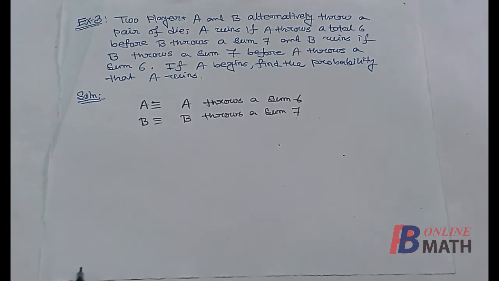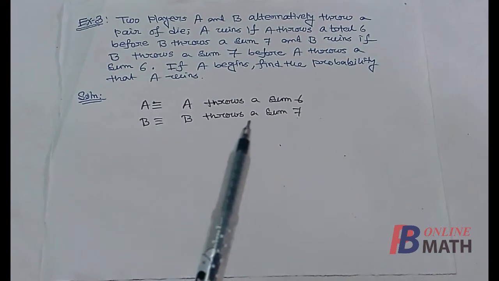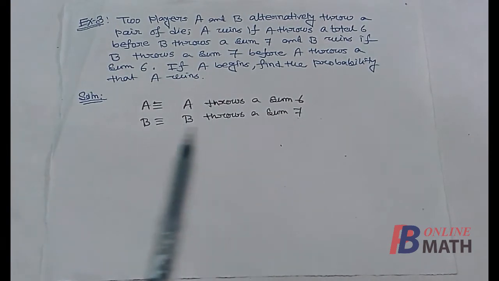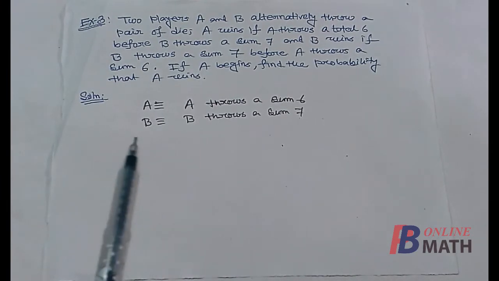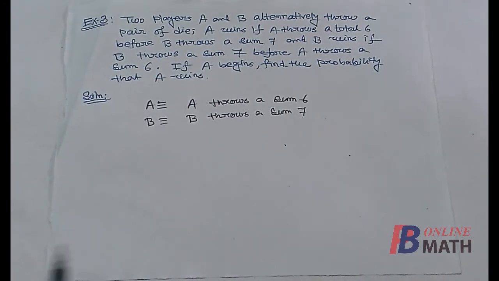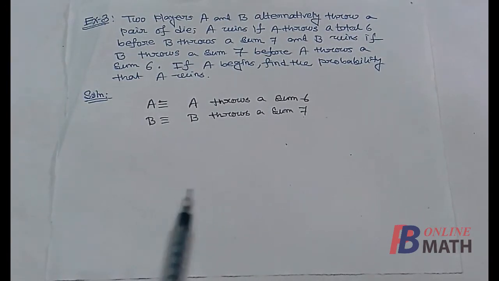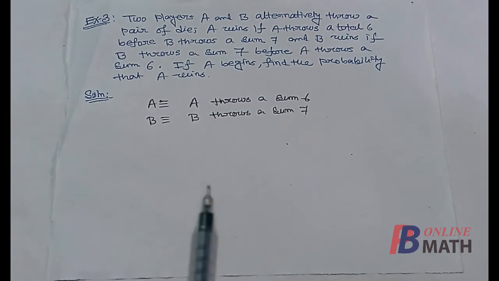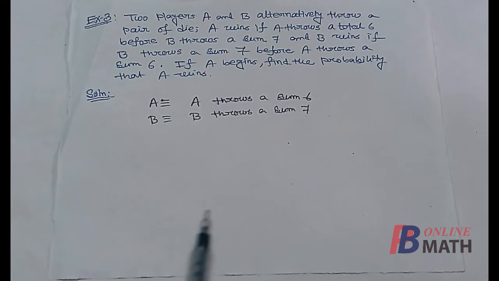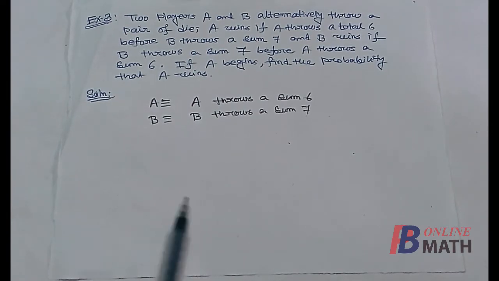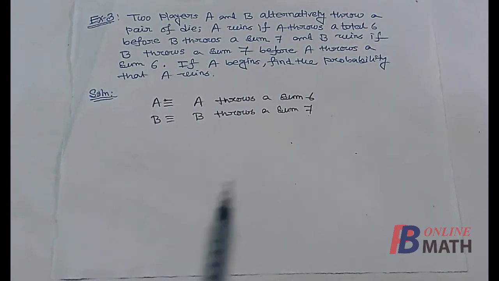We start the solution. First, we denote the event that A throws a sum 6 by A, and the event that B throws a sum 7 by B. Now if two dice are thrown, then there are a total of 36 outcomes, for example 1,1, 1,2 up to 6,6.